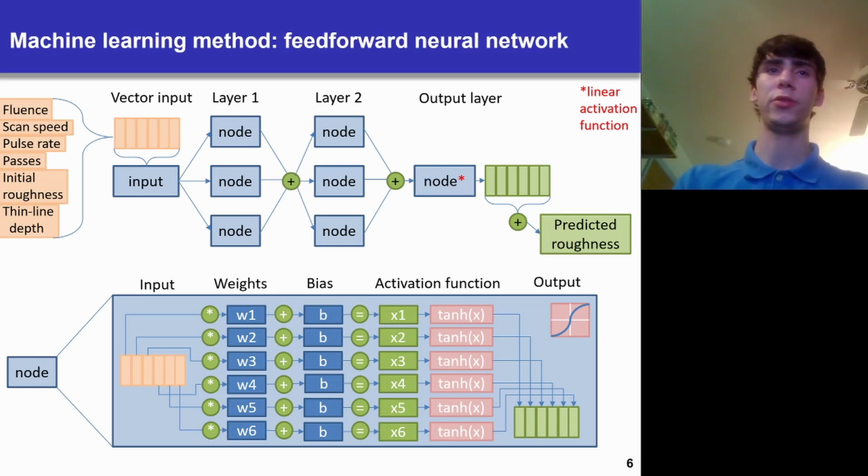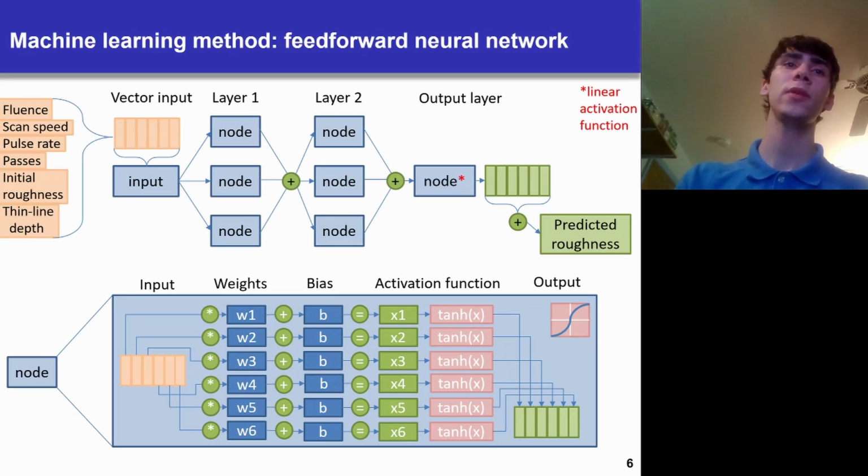That vector is sent into each of the nodes in a hidden layer. And these nodes all process that vector and give a vector output. Those outputs are then summed, and then that new vector output is sent into the nodes of a second hidden layer. And this can go on for as many hidden layers and as many nodes as desired. At the end, there is a single output layer. There can be multiple, but in my case, I have only a single output. And that is processed one more time, and then that output vector is summed into a predicted value. In this case, predicted roughness, the line bottom.